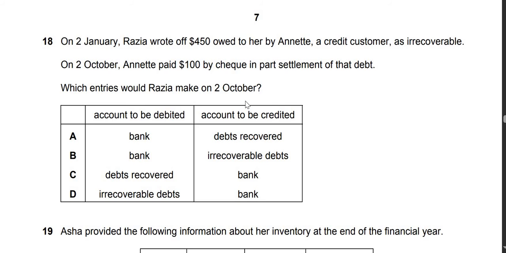So look, when debts written off are recovered, the amount received increases the bank account. Bank would be debited, so we automatically eliminate C and D. On the other hand, bad debts recovered is revenue, which is also increasing. Thus, bad debts recovered and income would be credited. So the answer is A.